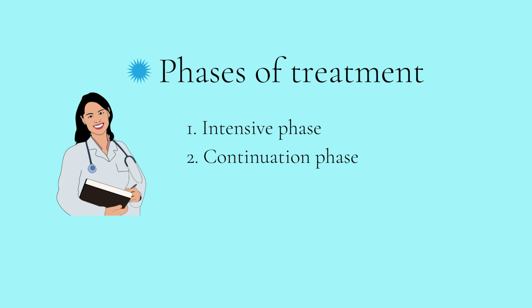In the intensive phase, the patient usually receives 4 tuberculocidal drugs for a period of about 2 months. The main function of this intensive phase is to render the patient non infectious. Then comes the continuation phase, where the patient usually receives about 2 to 3 drugs, mainly isoniazid and rifampicin, for about 4 months, which may vary. The objective of the continuation phase is to eliminate whatever bacilli are remaining and to prevent the relapse as well as resistance.